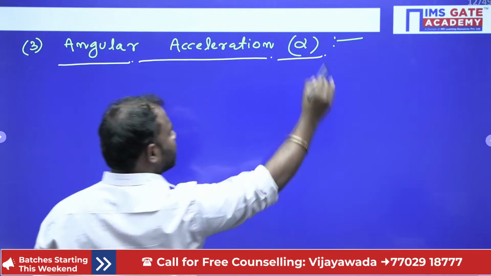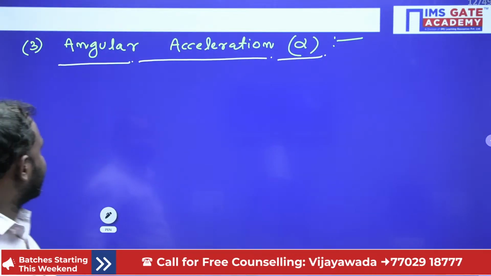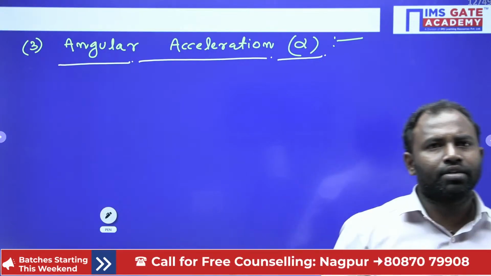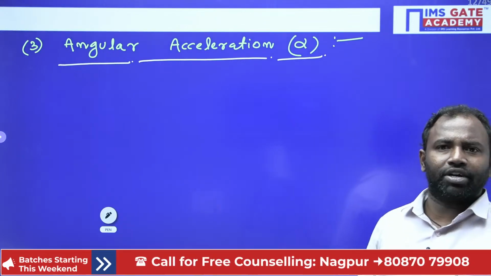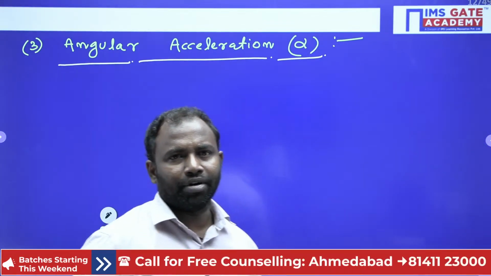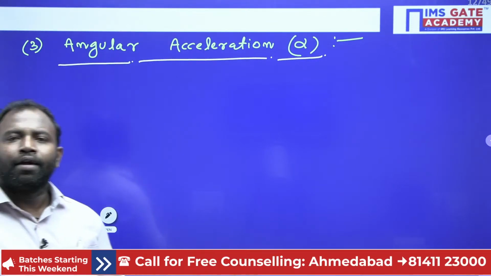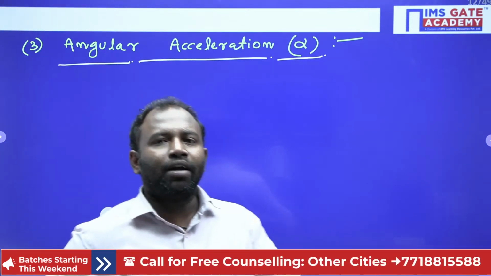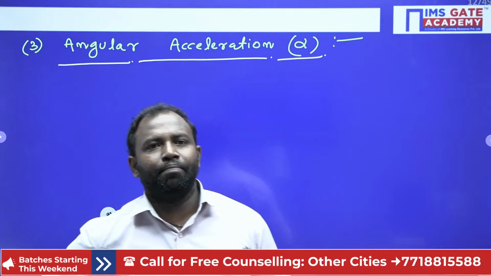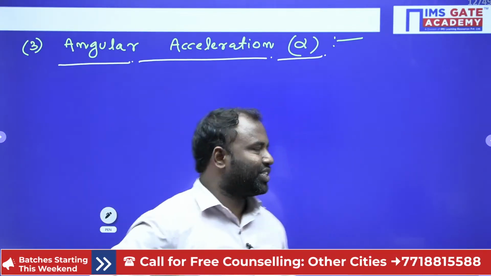Angular acceleration is alpha, isn't it guys? Now how can we define it? The rate of change in angular velocity with respect to time is considered as angular acceleration, right?